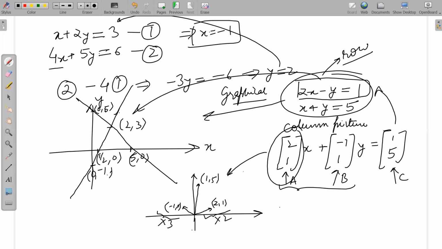Sir, 2, 1 both are like in X, right? Can we represent that in a 2D plot? Please understand that X and Y, we are not trying to draw a line here. 2, 1 is a vector now in an XY plane. 2, 1 is not X.